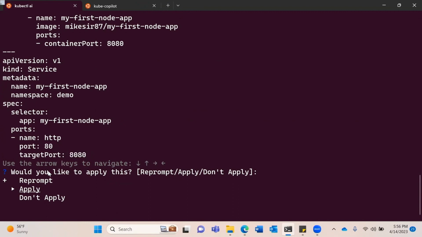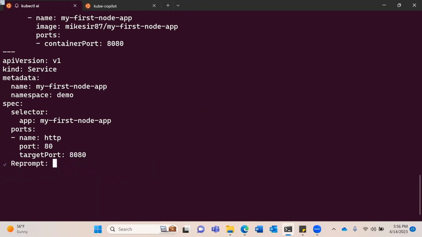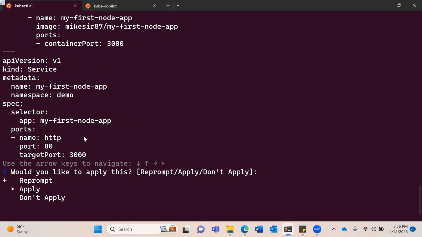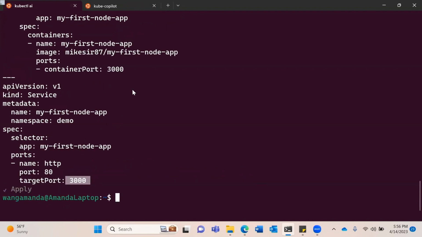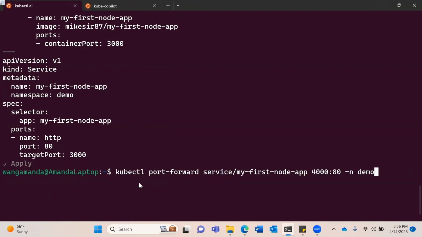Let's just reprompt, and say, hey, maybe change our container port to what's actually in the Dockerfile, which is port 3000. Node.js applications listen on 3000. Of course, but we didn't say it was a Node.js application. So we're just going to apply, and look, the target port automatically changed as we changed the container port. So it knows what should be mapped where. And we're just going to apply it.